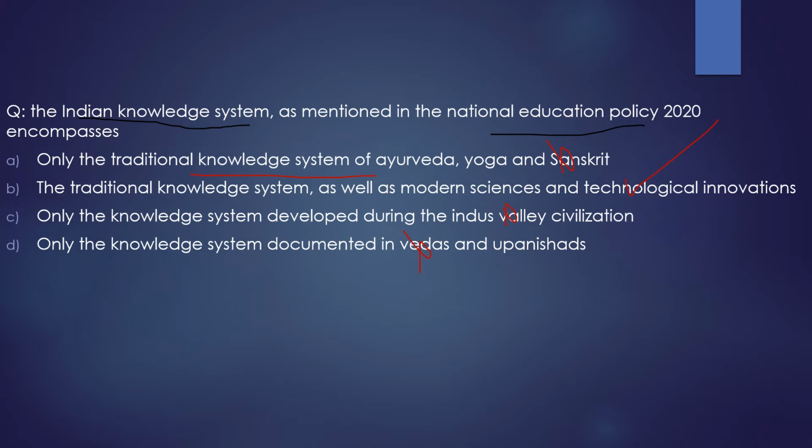It does contain the traditional knowledge system as well as the modern science and technological innovations. In traditional knowledge system, it contains Ayurveda, Yoga, Sanskrit, all that stuff, and with that it also contains the modern sciences and technological innovations. Now you have understood what it is about.